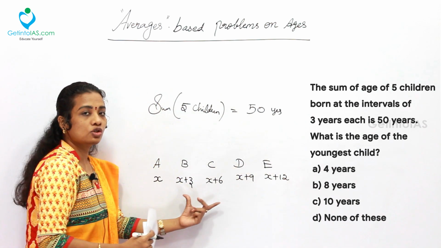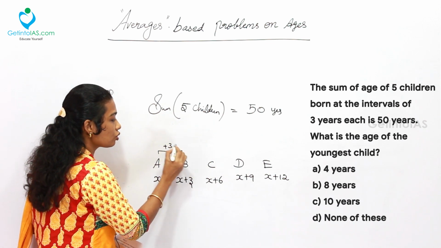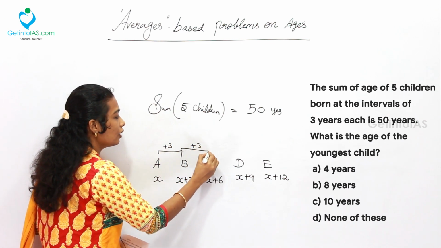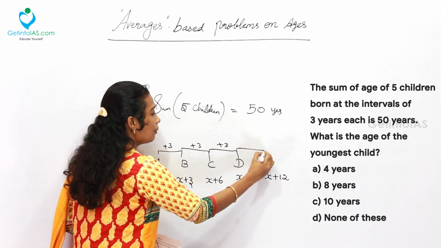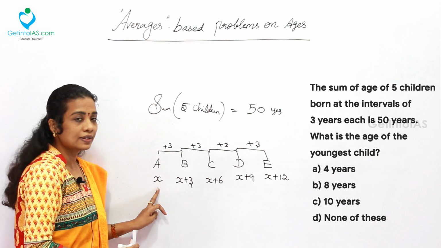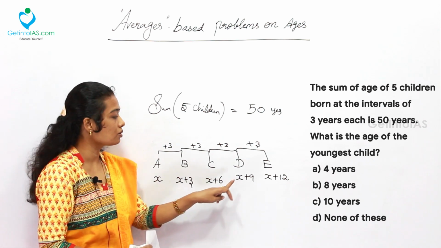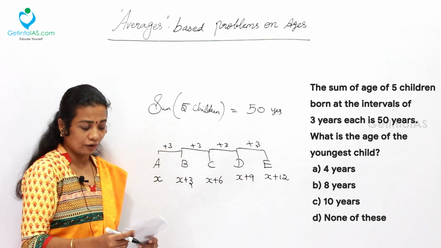These are the years in which they are born, so the age difference is 3: plus 3, plus 3, plus 3, plus 3. So if this child's age is 9, the next is 12, then 15, then 18, and so on.